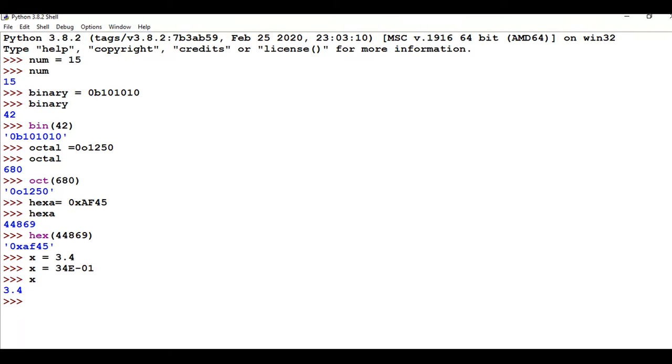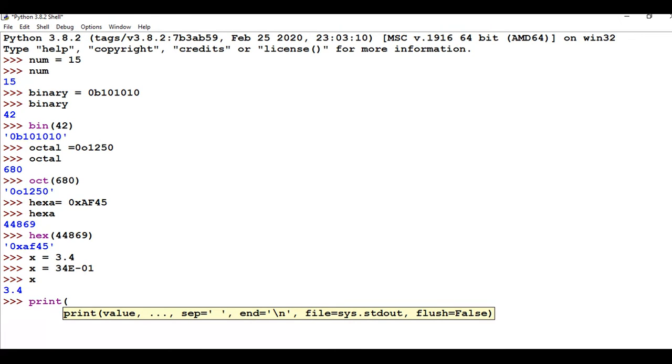So that is called the exponent form, and we can also use a format string with the print function, using the dot format method with e.